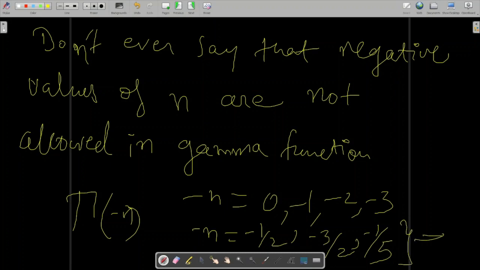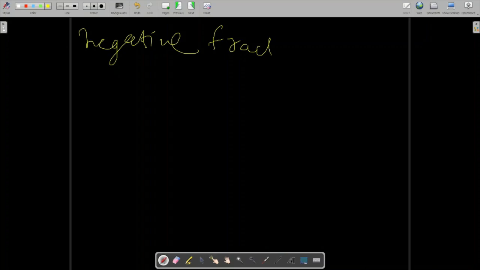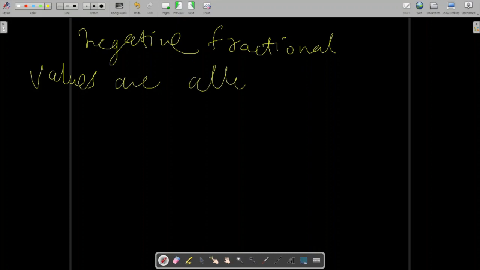So negative fractional values are allowed.